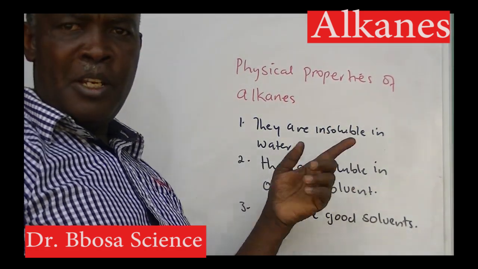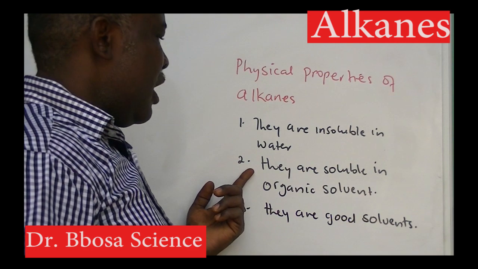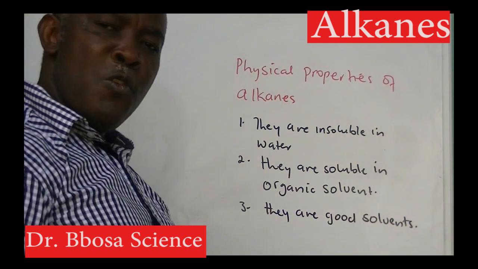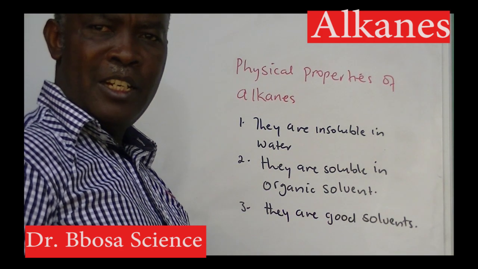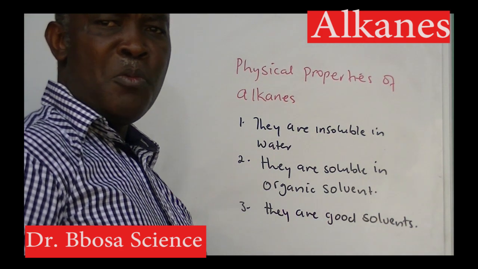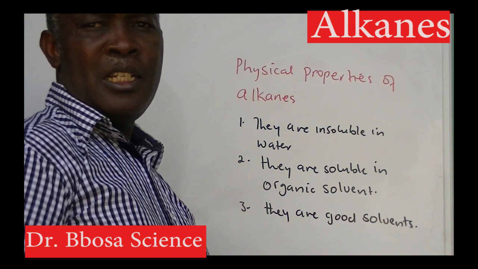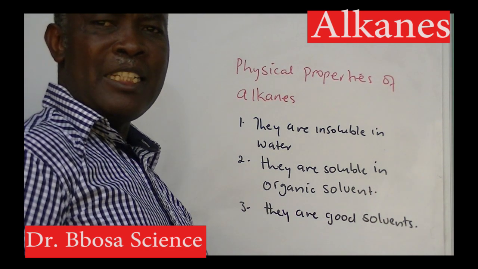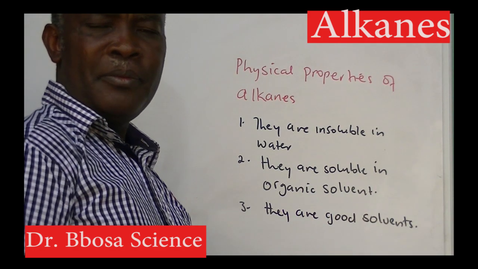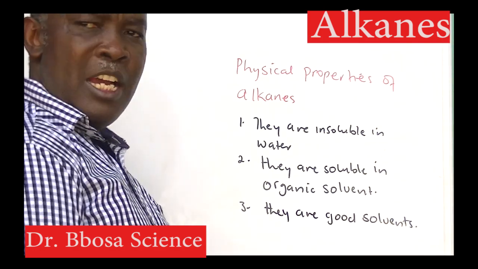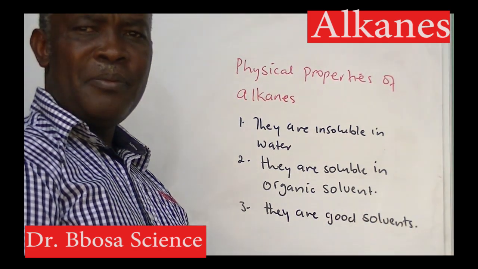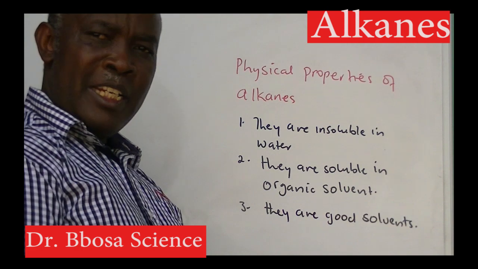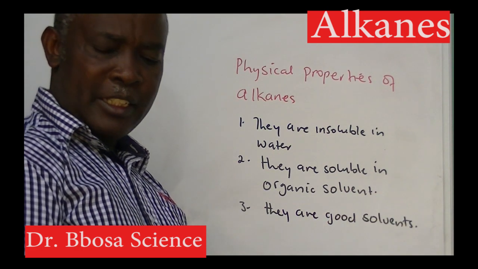Properties of alkanes. They are insoluble in water. They are soluble in organic solvents. They are good solvents themselves. They range from gases, liquids, and solids. An example of a gaseous alkane is methane. An example of a liquid alkane is paraffin. An example of a solid alkane is candle wax.